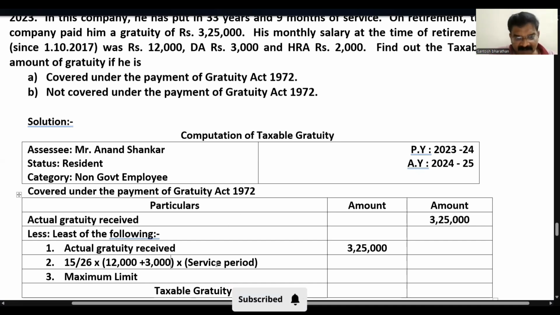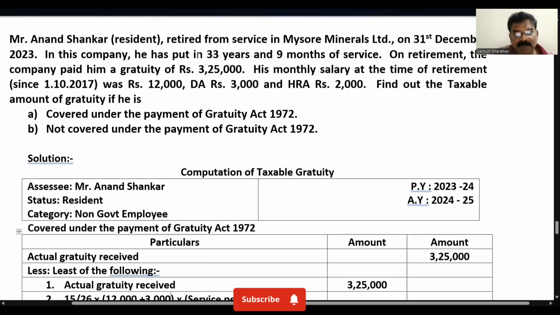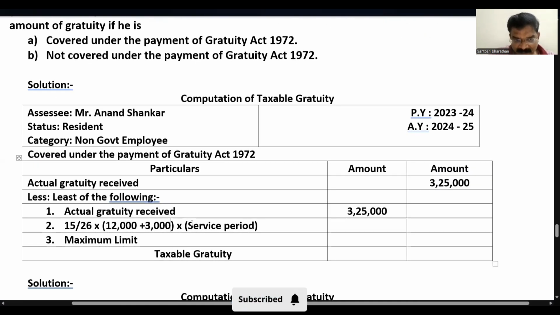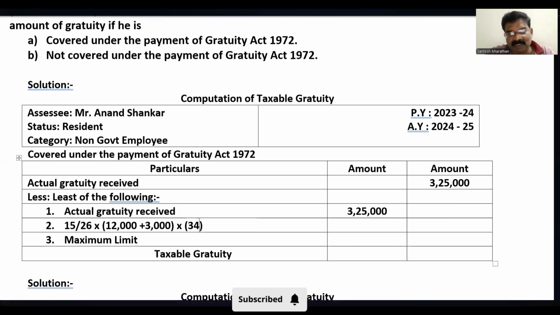Now we come to the service period. How many years has he worked? 33 years and 9 months. That means 34 years, since more than 6 months will be converted into 1 year. So according to this, I'll calculate: 15 into 15,000 into 34 divided by 26.